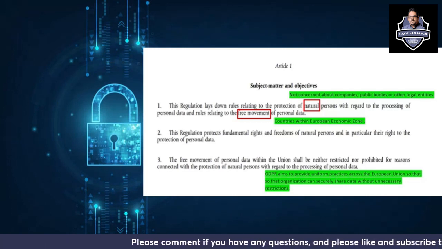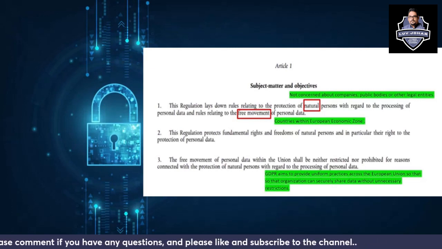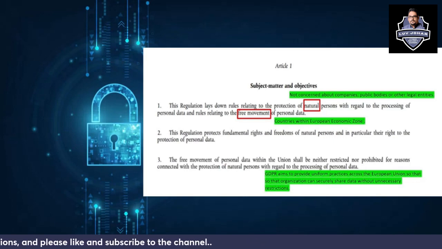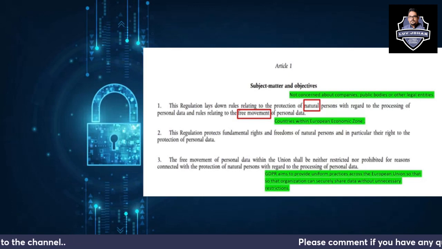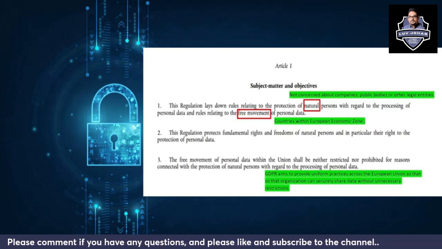So here it says that it is related to, first of all, people, and secondly it is related to free movement of personal data for countries within the European Economic Zone. Okay. This regulation protects fundamental rights and freedoms of natural persons, and in particular the right to the protection of personal data. We have already discussed that.